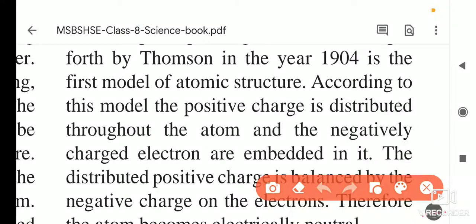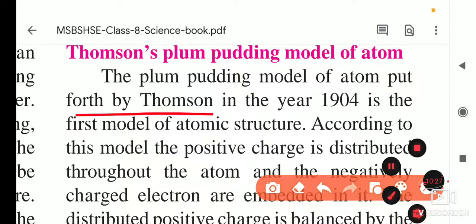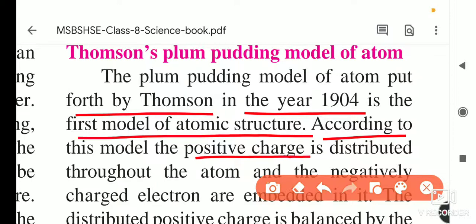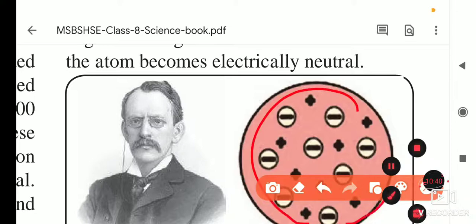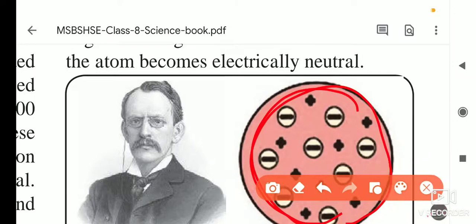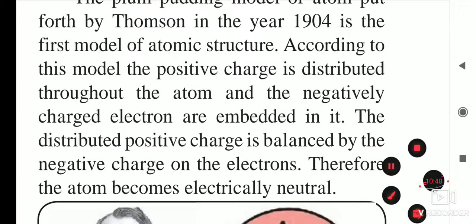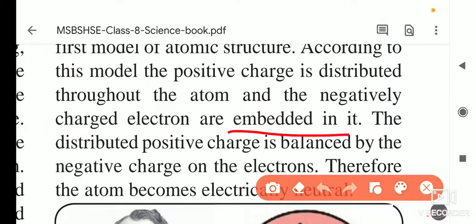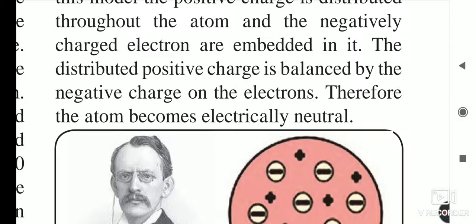The plum pudding model of the atom was put forth by Thomson in the year 1904 as a model of the atomic structure. According to this model, positive charge is distributed throughout the atom, and the negatively charged electrons are embedded in it, like seeds in the watermelon, or the dry fruits in the plum pudding cake.